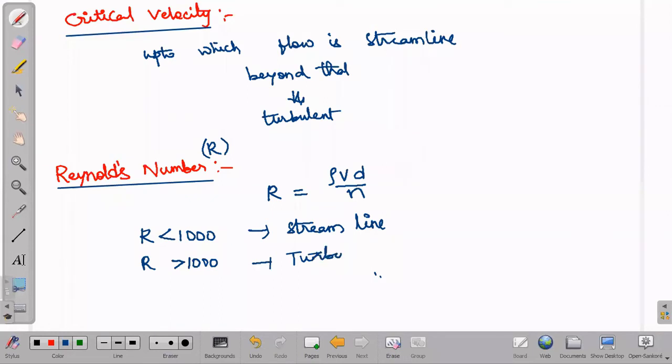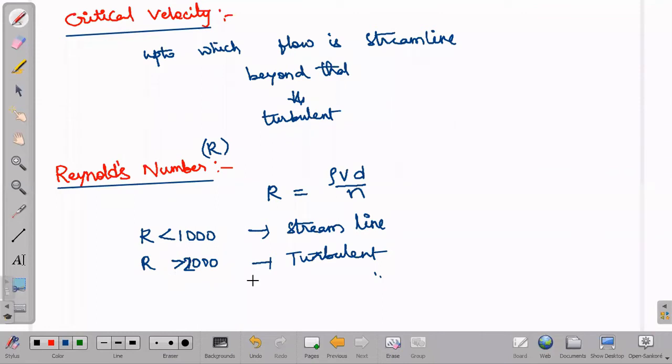Sorry, here I made one small mistake. It should be 2000. If R value is greater than 2000, it is turbulent, not greater than 1000. If R value is less than 1000, it is streamlined.